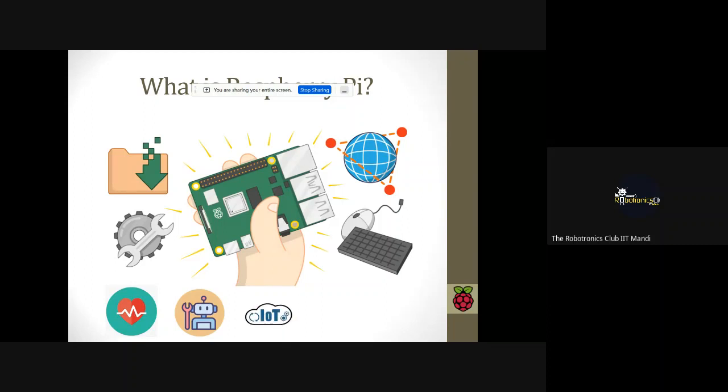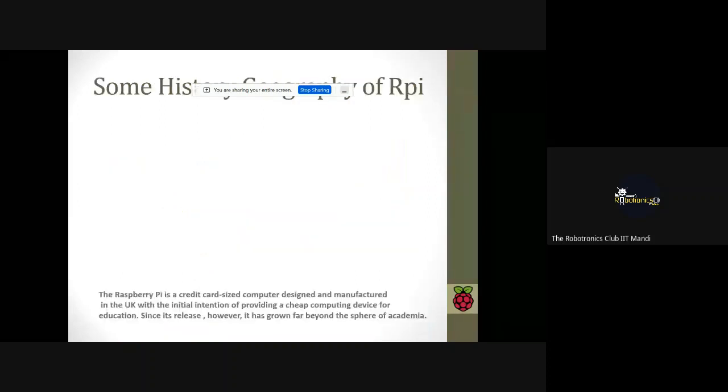You can do IoT with it. You can implement the Raspberry Pi board in agriculture projects. You can do the coding, such as using Python in the operating system of the Raspberry Pi board. Now, let's know about some history and geography of the Raspberry Pi board.